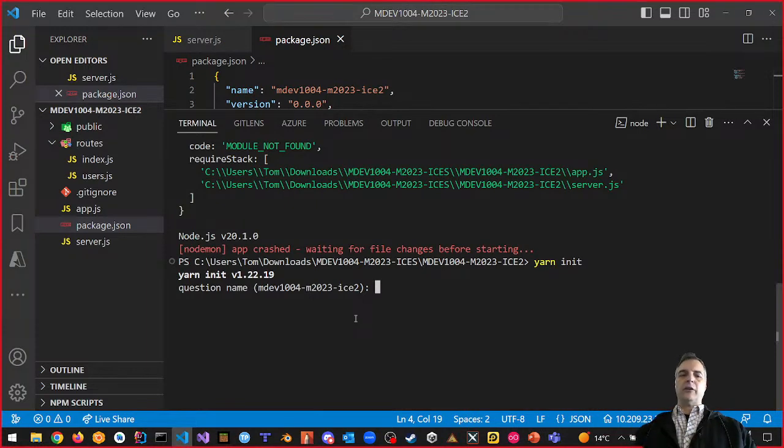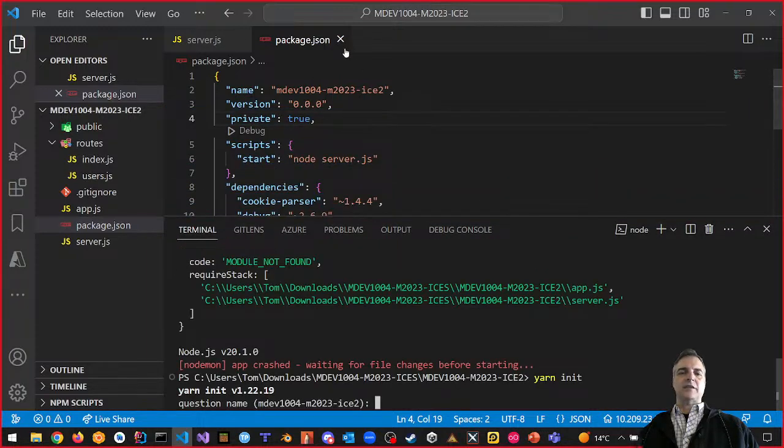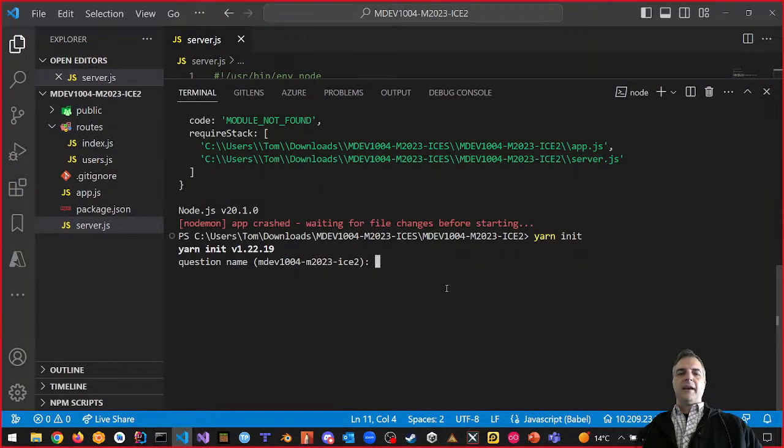Okay, here's what we're going to do here. Notice that it's asking you for the name of your package. What it's modifying here, guys, is this package.json. Let's close it down so there's no clashes, right? And let's continue. So I'm going to press enter here. I'm not changing that. Question, what's the version number? Let's put 0.0.1. First version that we did, right? Actually, realistically, it's 0.0.2 because, we're ICE2, right?